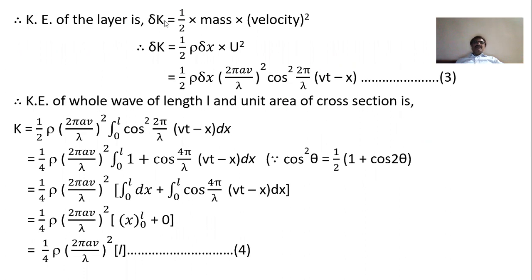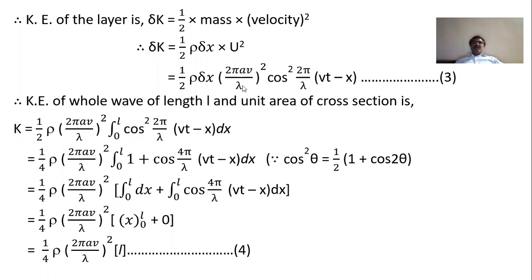Considering this as an elementary layer, we take an element of kinetic energy, a very small energy delta K, equal to half into mass into velocity squared. The mass is rho into delta x, and the velocity is u = dy/dt, so u squared.